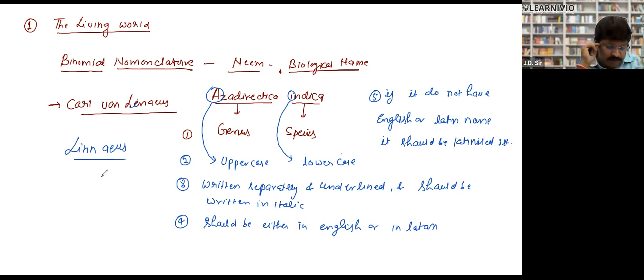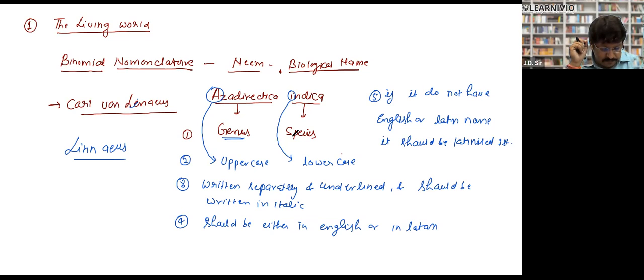First point. In a biological name, the first name will represent the genus, and the second component of the name will be of the species. Full stop.